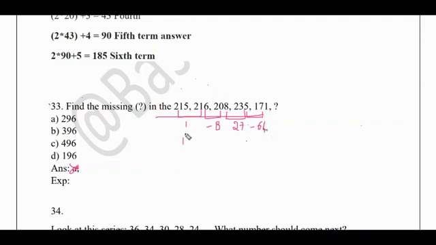So this should be in the form of cubes: 1 cube minus 2 cube, 3 cube minus 4 cube. So next, the question mark should come such that it is plus 5 cube. So 171 plus 125 should be the answer for the question mark, 296. So you got the answer. You just need to use your common sense between the numbers by looking into the differences or the addition, subtraction, division, anything, cube numbers, such that you will get the final answer.